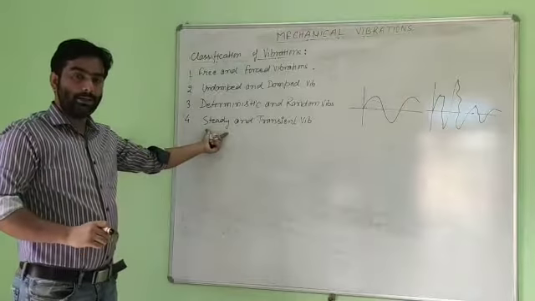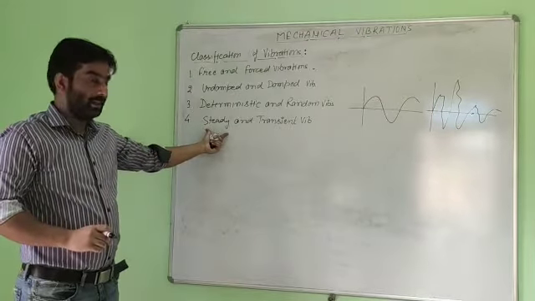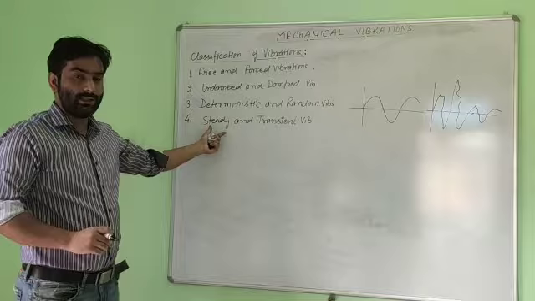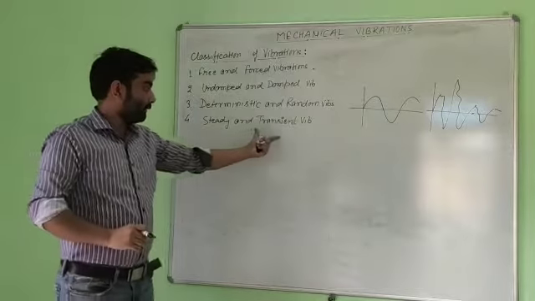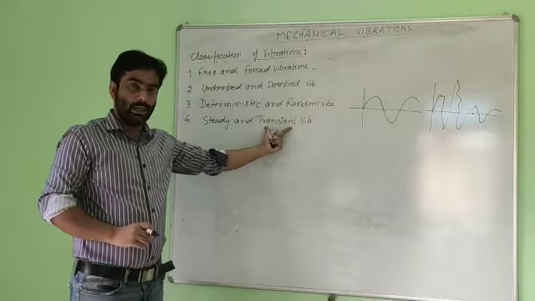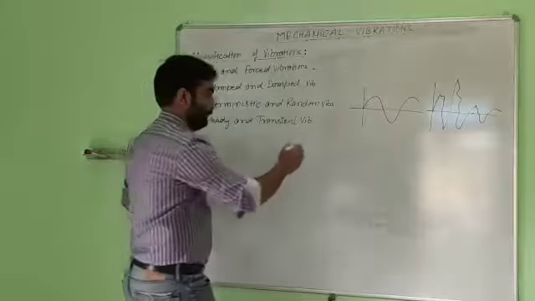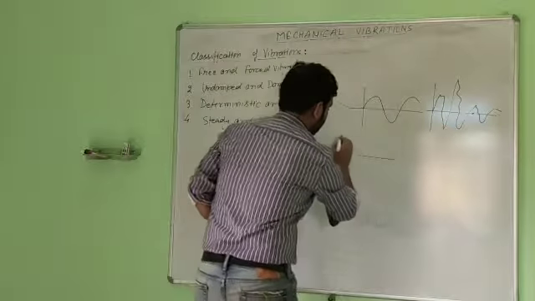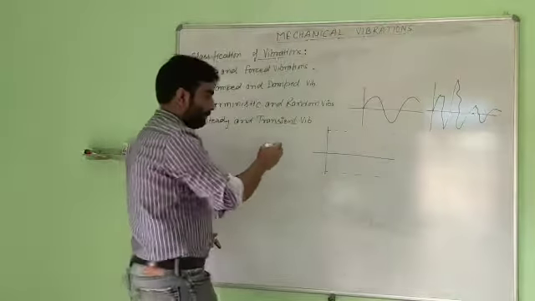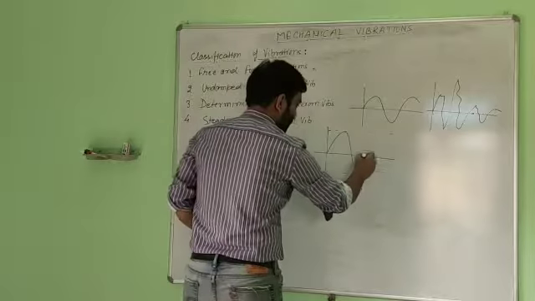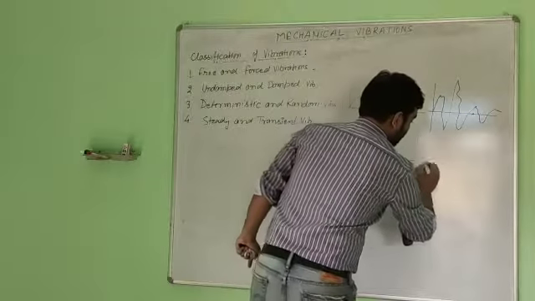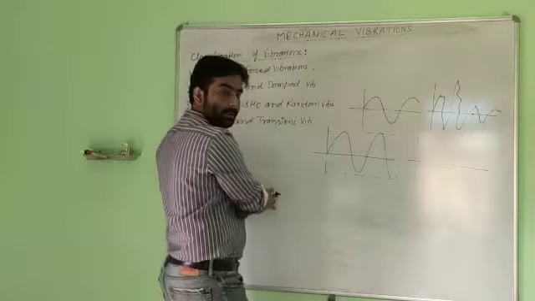Steady vibrations are those vibrations in which the amplitude of vibration remains constant with respect to time. In case of transient vibrations, the amplitude of vibrations decreases continuously with respect to time. So if we have constant amplitude, meaning the maximum displacement from the mean position, if we have this kind of vibrations in which amplitude remains the same, such vibrations are the steady vibrations.